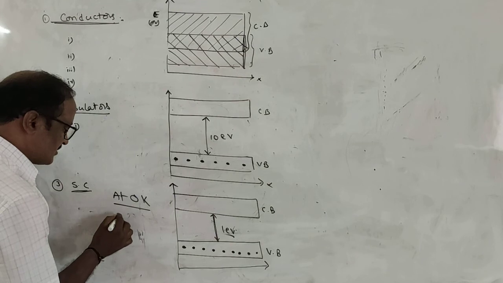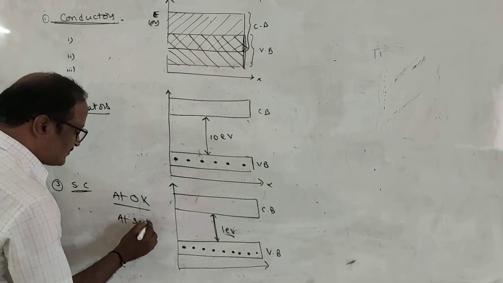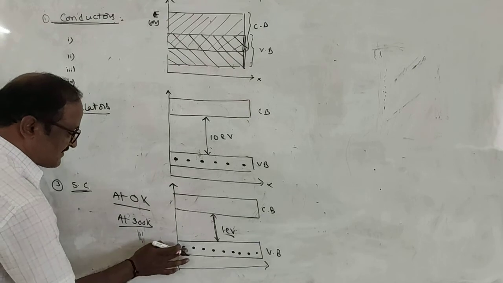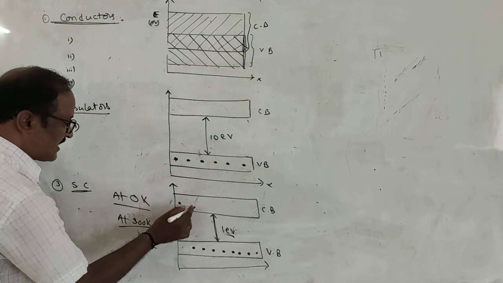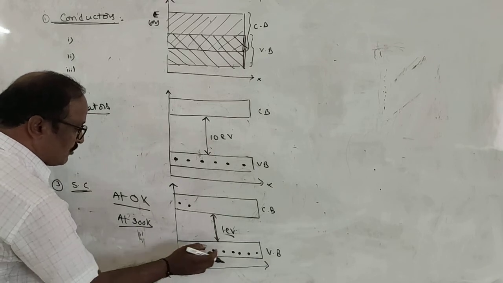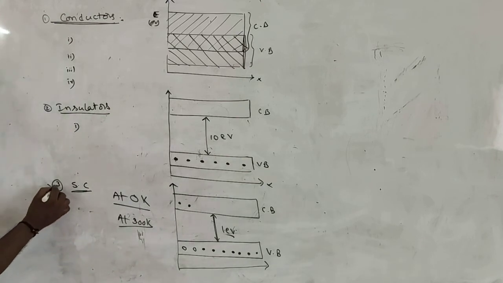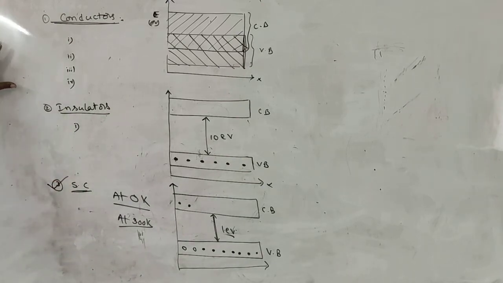Suppose at room temperature, means at 300 Kelvin, some of the electrons in the valency band jump into the conduction band, so that the number of holes in the valency band is equal to the number of electrons in the conduction band. These types of materials are called semiconductors.